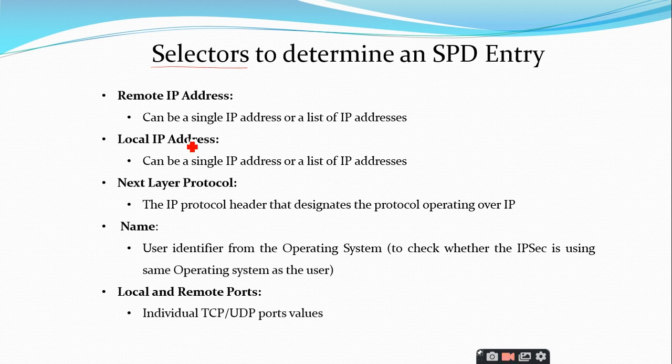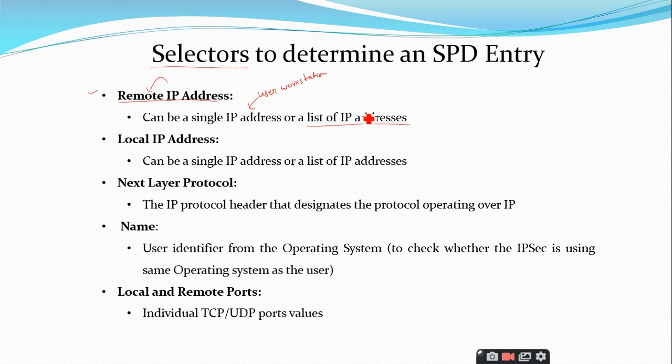So the selectors that are used to determine the SPD entry consist of the first parameter as the remote IP address. The name itself is giving that it is going to specify the IP address of the remote stations. It can be a single IP address, or it can be a group of IP addresses, a list of IP addresses. If it is a single IP address, this is related to the user workstation, nothing to worry about it.